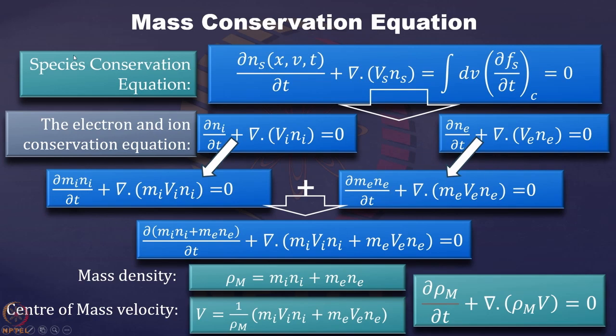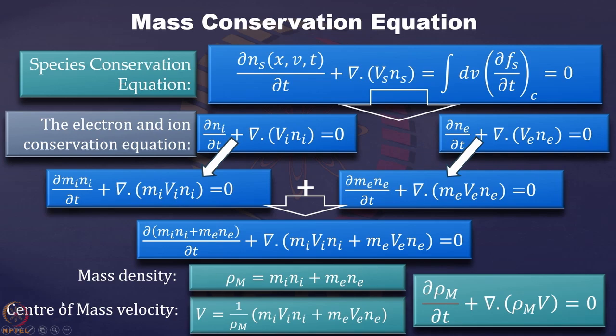Now what we do is multiply the ion equation by mi on both sides. This gives ∂(mi ni)/∂t plus divergence of (mi vi ni) equal to 0. And the electron equation we multiply by me and get ∂(me ne)/∂t plus divergence of (me ve ne) equal to 0. Now we add these two equations. So mi ni and me ne add up, and mi ni vi and me ne ve add up, and on the right hand side we get 0.